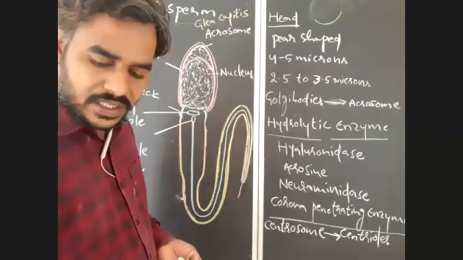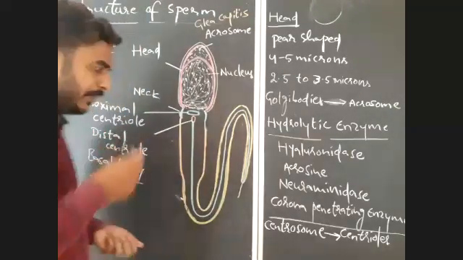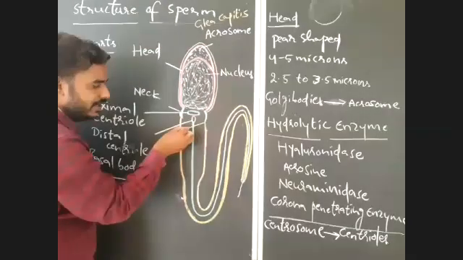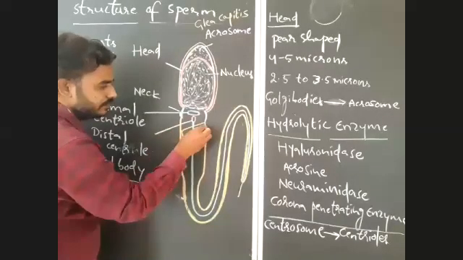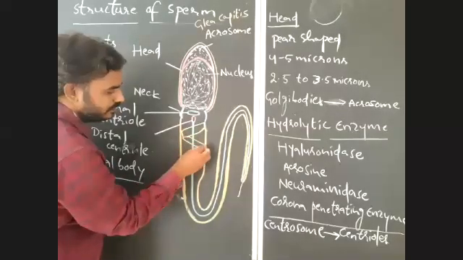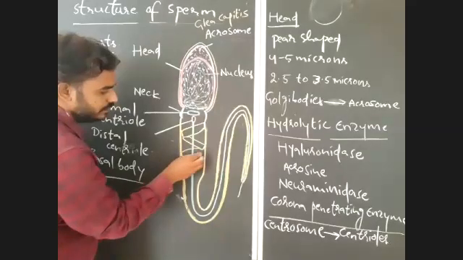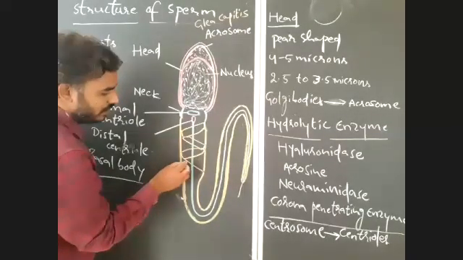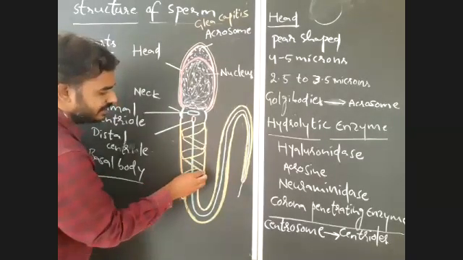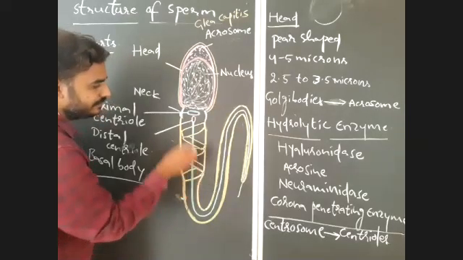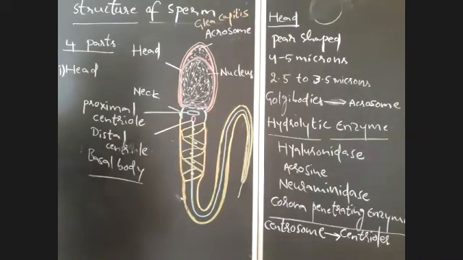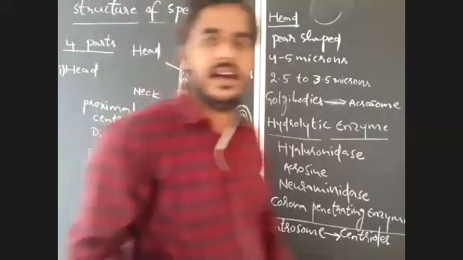In the middle piece, mainly, the mitochondria are arranged in the form of a spiral around the axial filament.